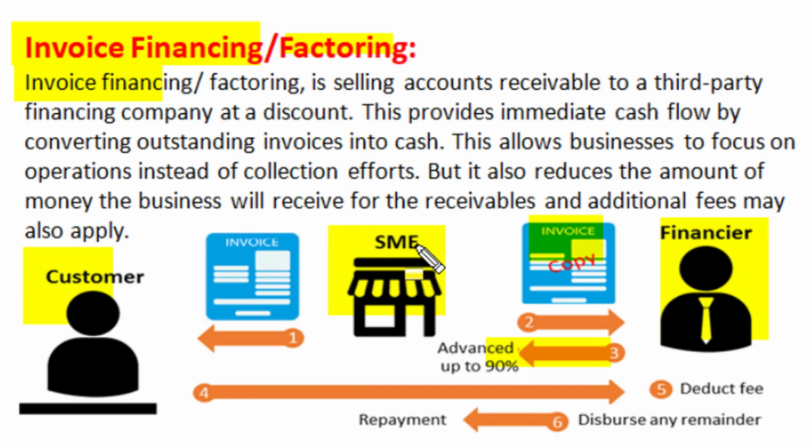So the business organization gets immediate cash flow by converting outstanding invoices into cash, and this allows the business organization to focus on operations instead of collection efforts, which may be required to collect the invoice amount from the customer. Now that work would be done by the financier, and when the financier receives the total amount from the customer, he deducts his collection fee and disburses the remainder to the business organization.